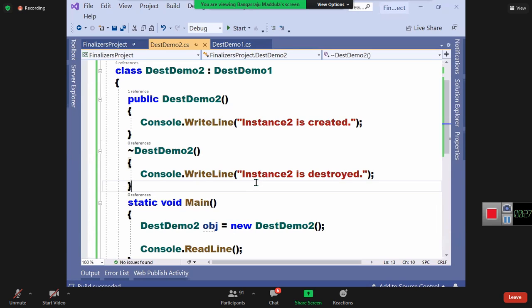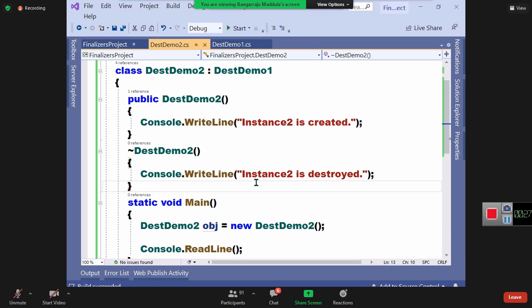So the interviewer asks you, is it necessary to define a finalizer in the code? Yes. As per the standards of object-oriented programming, finalizers are very important in releasing the memory and we need to define them. But second point, what you should say: if we are working with unmanaged object-oriented languages like C++, defining finalizers is very important. Whereas when you are working with managed object-oriented languages like Java, Python, .NET, defining finalizers is only optional because the garbage collector will take the responsibility of memory management for us. Is it clear? Yes or not?